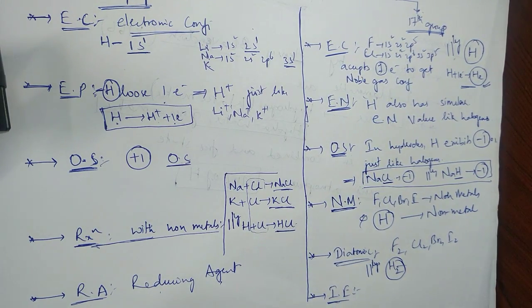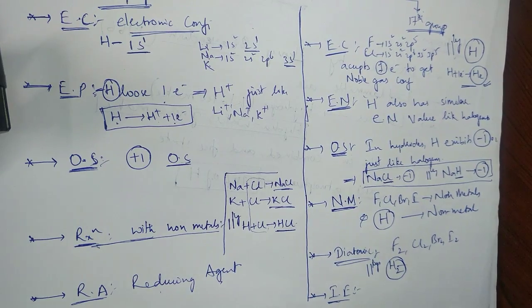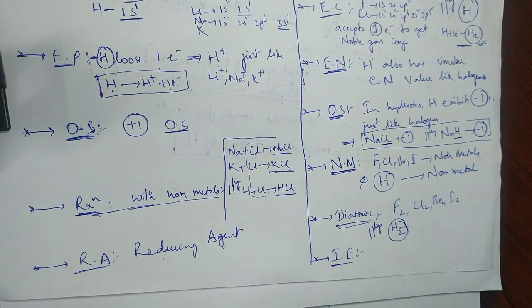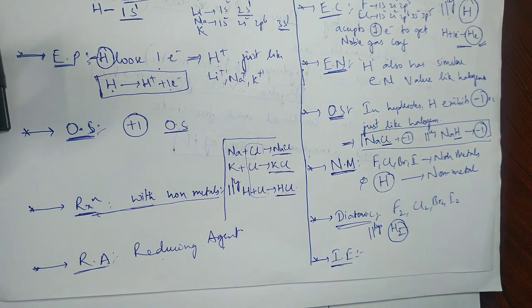What is ionization energy? The amount of energy required to remove an electron from an isolated gaseous atom, right? I hope you remember it. Same thing. When you talk about metals, their ionization energy is less, yes or no, as you go from left to right. If you have any doubt, see the previous lecture on ionization energy and you will be cleared.